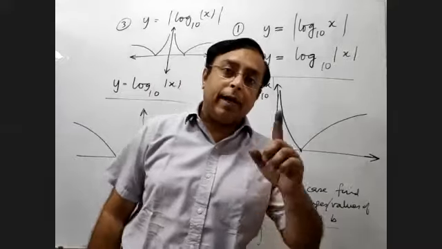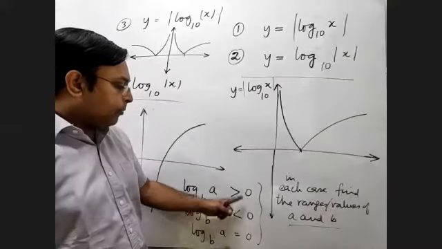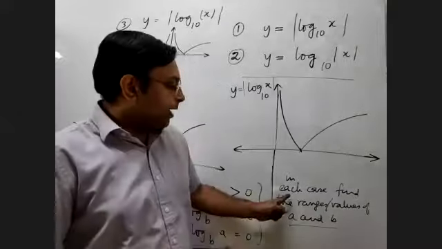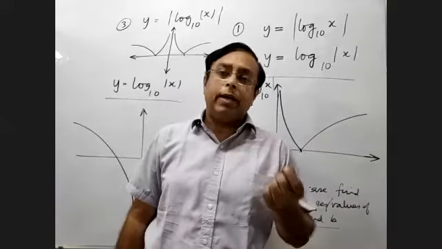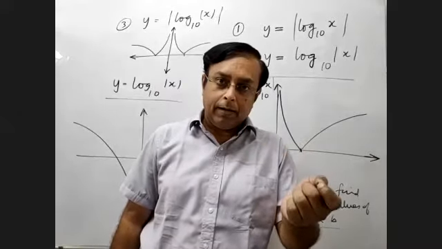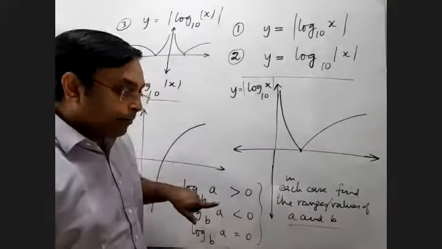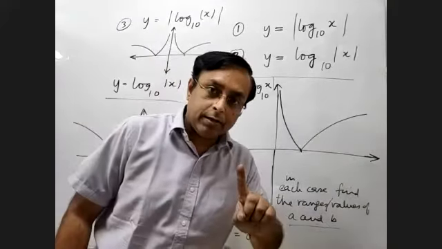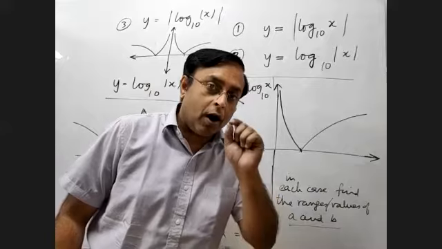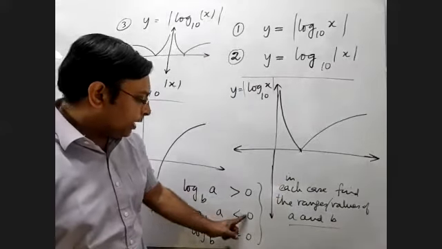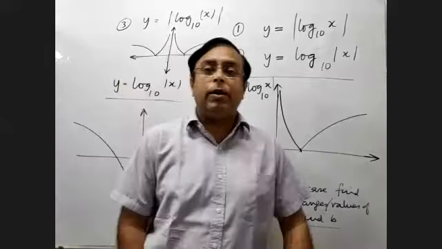Either the log value will be a negative value, or a positive value, or will be equal to 0. In each of these three cases, find out either the range or values or both of A and B so that the log is positive, the log is negative, and the log is equal to 0.